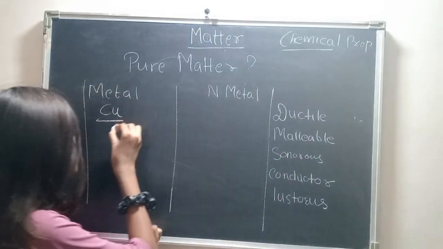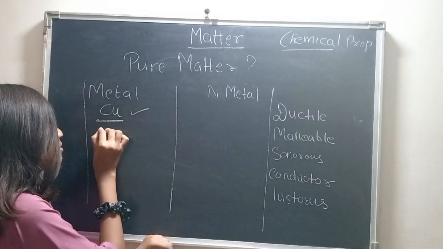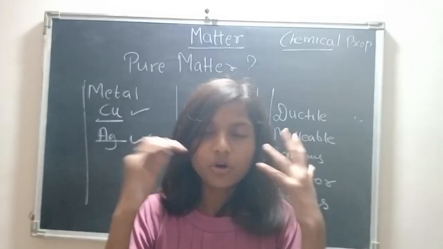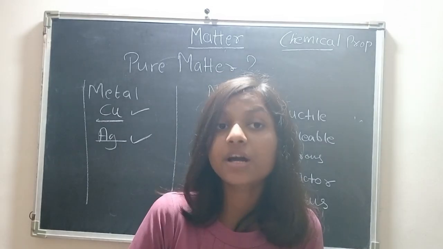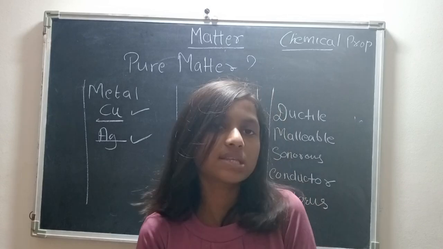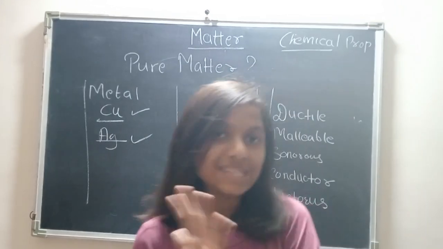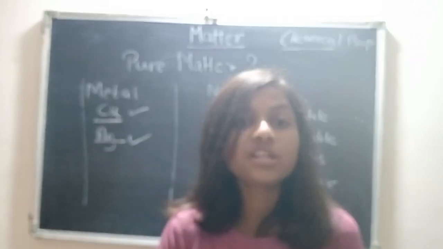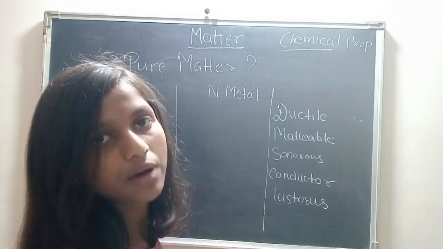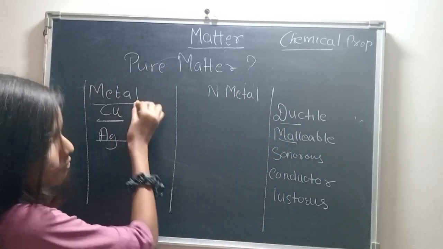Malleable means any material which can be converted into a thin sheet. For example, silver is a metal and it is converted into thin sheets. We often see it on sweets. It is known as vark. So ductility and malleability both are the properties of metal.